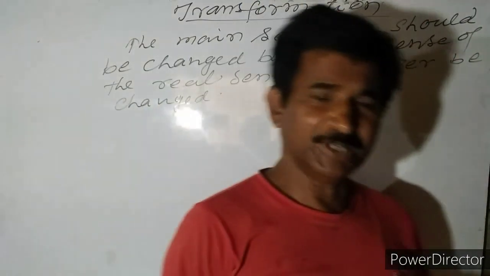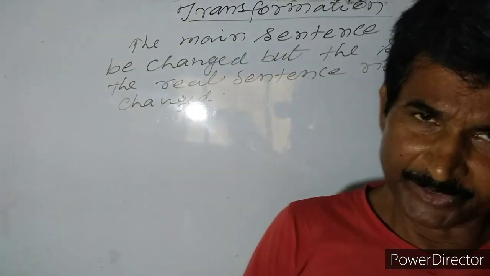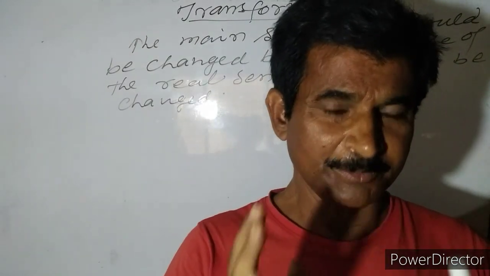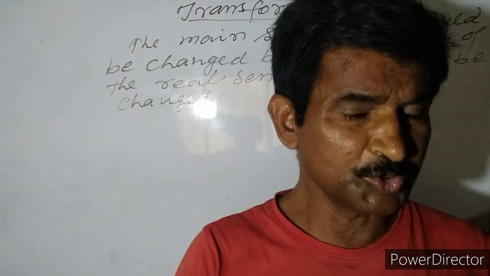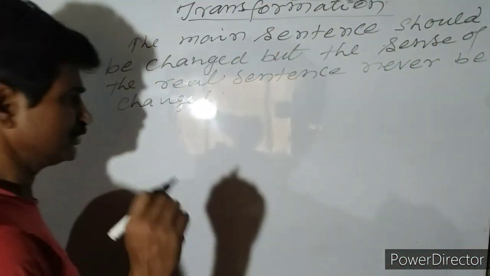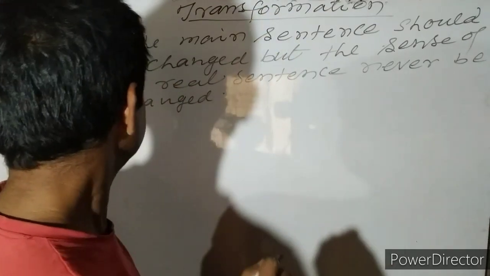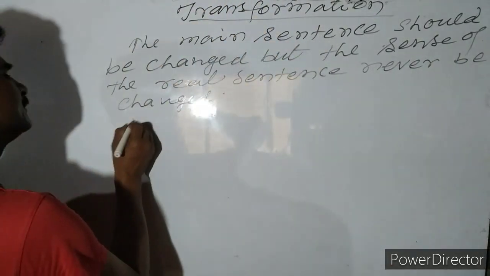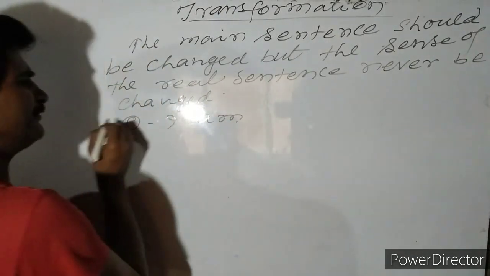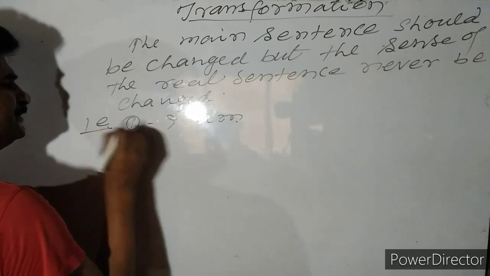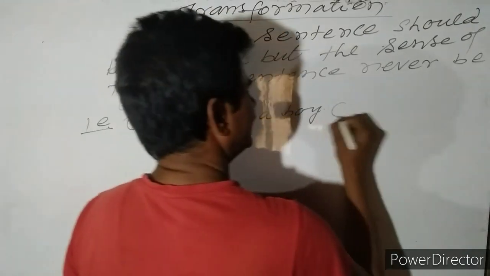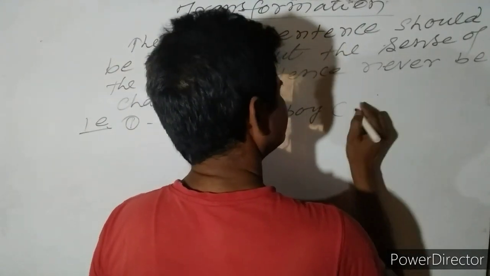But here one question arises before you. How will you transform the sentence? Different types of rules of transformation are included in grammar. First, to know this, if there is one question, for example, I am a boy. Change into negative, transform into negative.